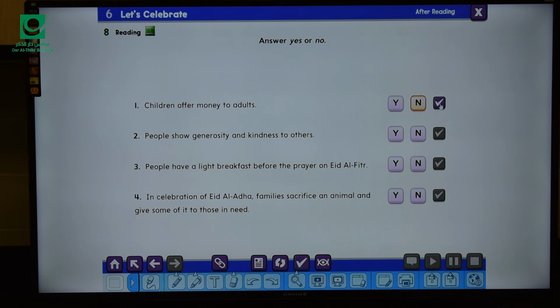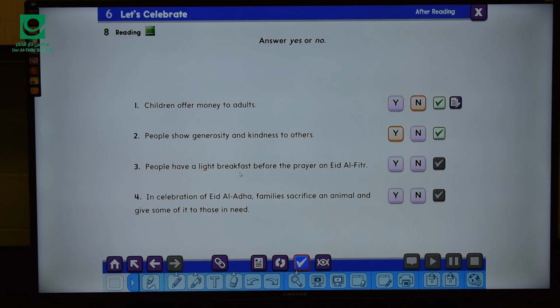Let's check. This is no. Okay. Older members offer money to children, not children offer money to adults. Number 2. People show generosity and kindness to others. Yes or no? During Eid al-Fitr or Eid al-Adha, people show generosity and kindness to others. Of course, this is yes.